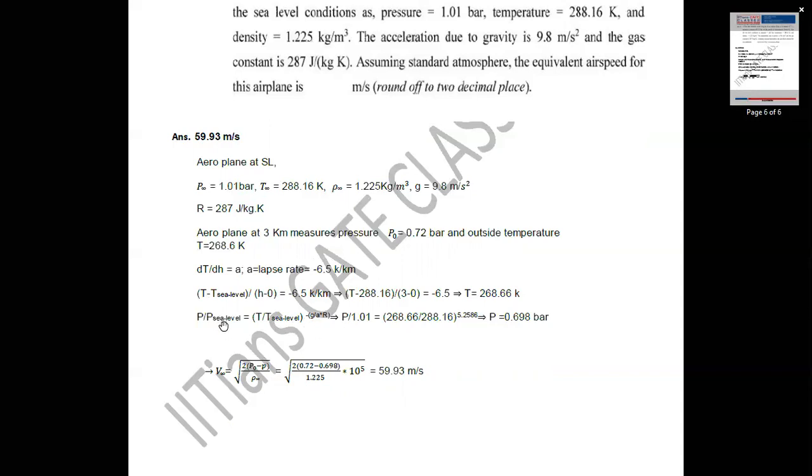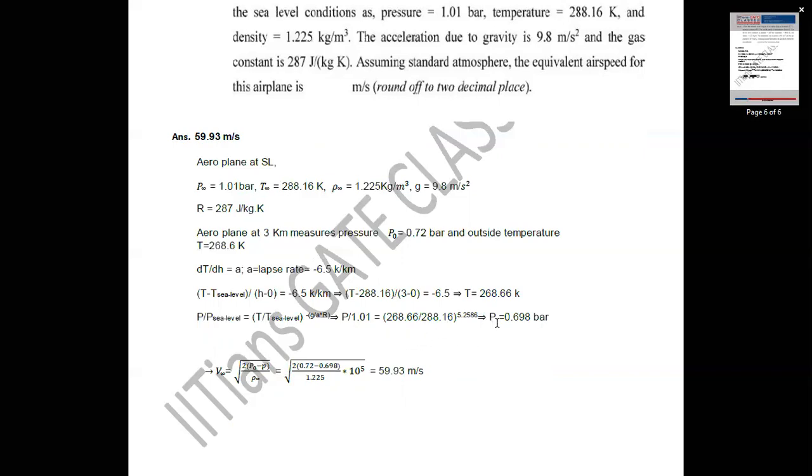Here sea level pressure is given, sea level temperature is also given, temperature at 3 kilometer altitude is also given, acceleration due to gravity is 9.8, lapse rate is minus 6.5 into 10 power minus 3 Kelvin per meter, R is 287. When we substitute all these values, we get pressure equal to 0.698 bar. 1 bar is equal to 10 power 5 Newton per meter square.